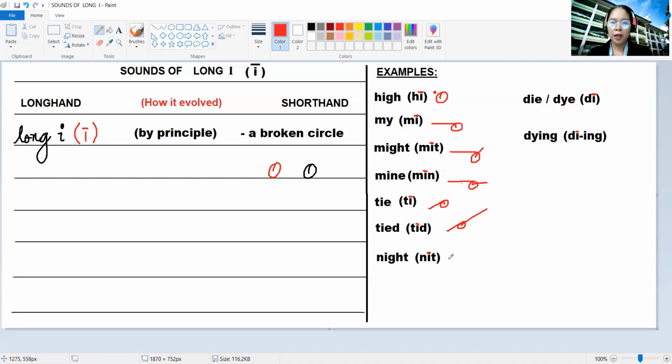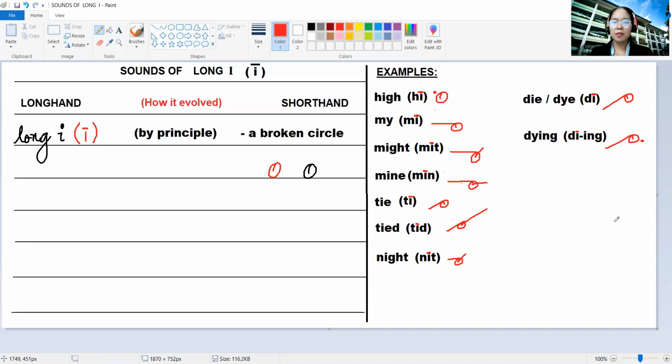Night, we have N, broken circle, and T. For the word die, we have D and a broken circle. And for dying, we have D, broken circle, and a dot here, representing ing.